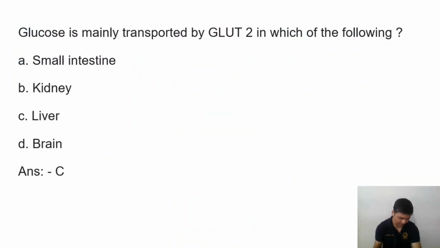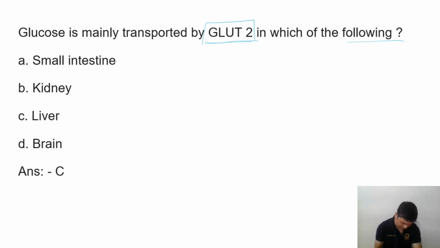So the next question is: glucose is mainly transported by GLUT2 in which of the following? Here the question is where GLUT2 is found. First is the small intestine. So